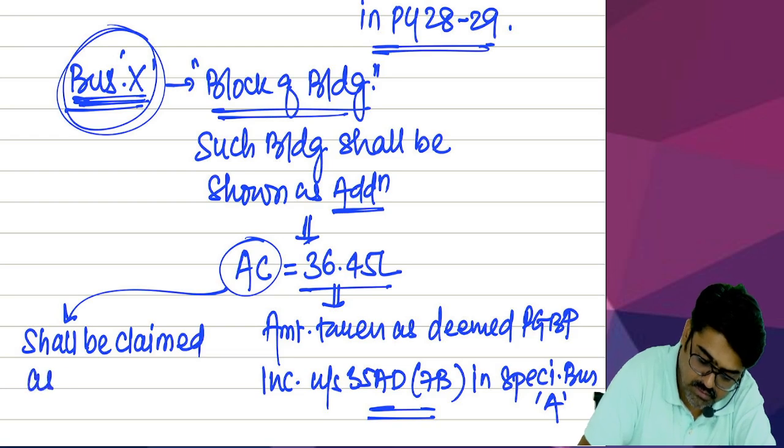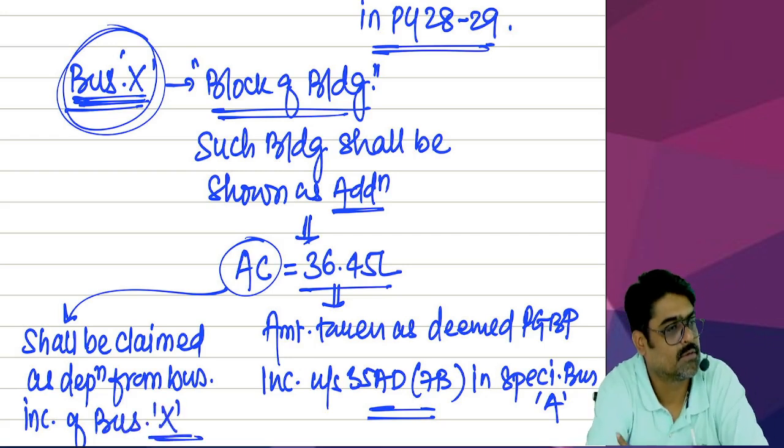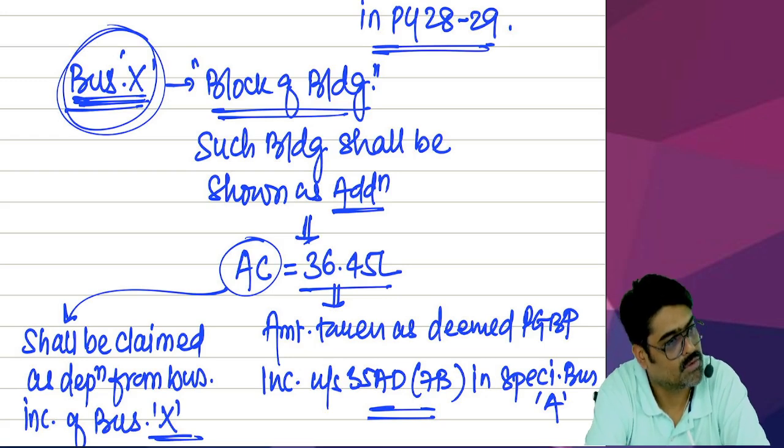Claimed as what? Depreciation from business income of business X. Will you remember this? Sure?